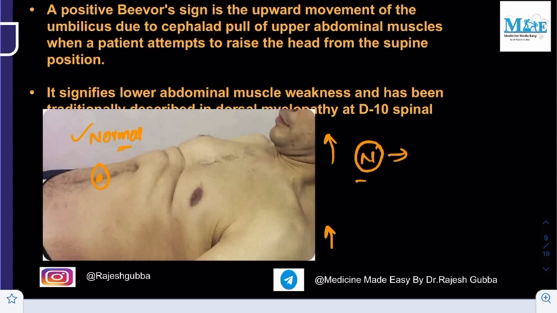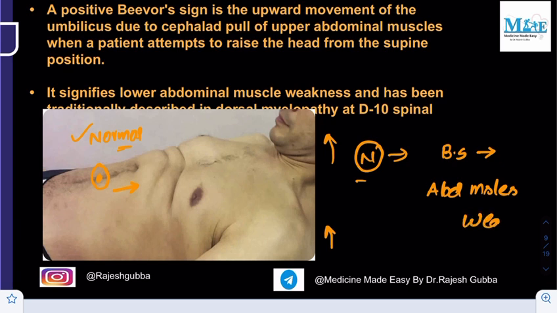Whereas if there is upward movement of the umbilicus upon raising the head, that is what is called the Beevor sign, right? If there is upward movement of the umbilicus when there is head raising, then that is called the Beevor sign. And what does it exactly signify? The presence of the Beevor sign signifies that there is abdominal muscle weakness.